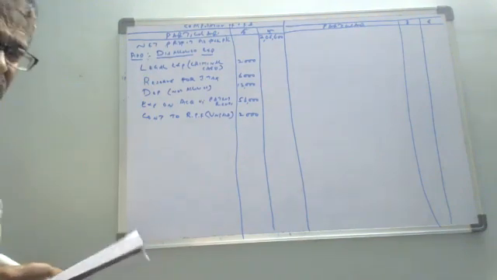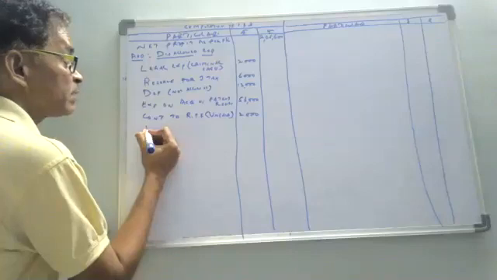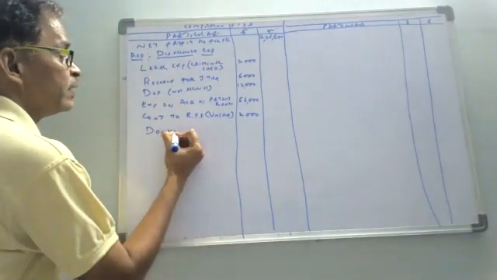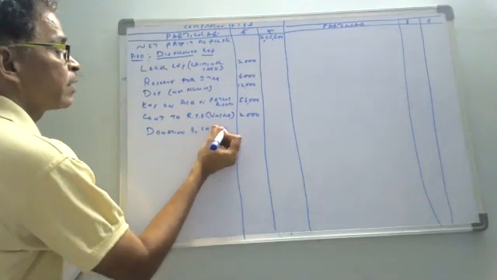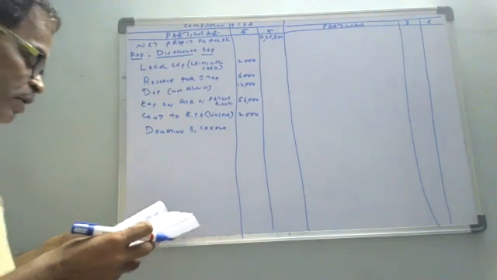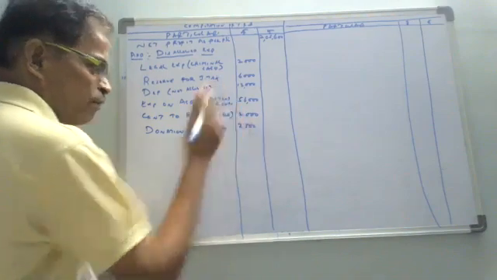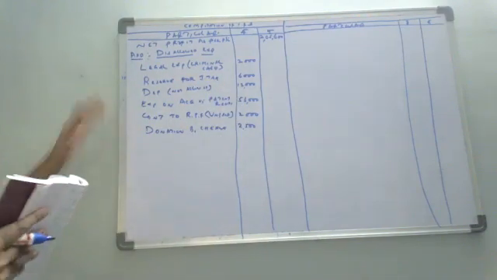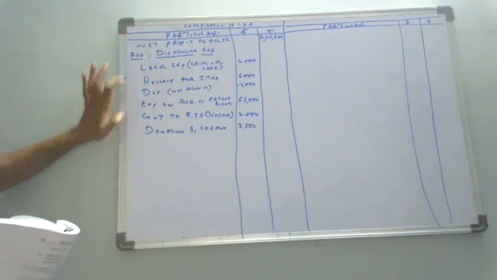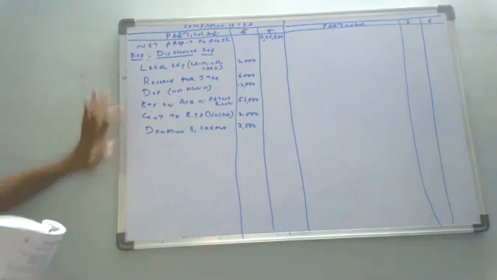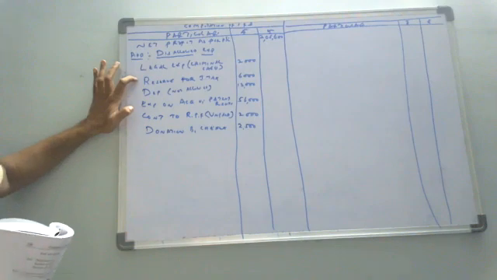Donation by check. Can you allow donation? No, sir. So we don't. This is not a business expenditure. Donation by check, we cannot allow this one. So what is the value here? Donation by check 2,500. Okay. So we have finished all the add items. We covered all the disallowed expenses, not allowed expenses or non-business related expenses.